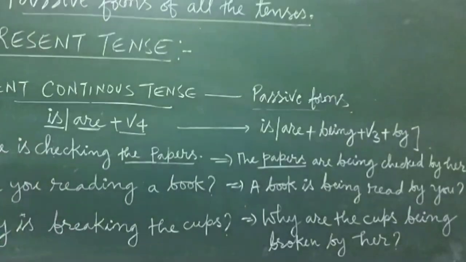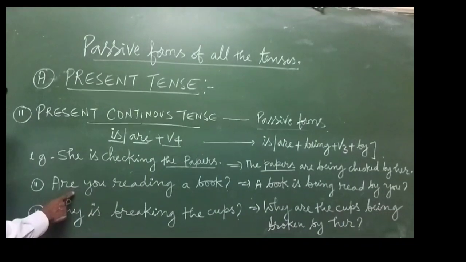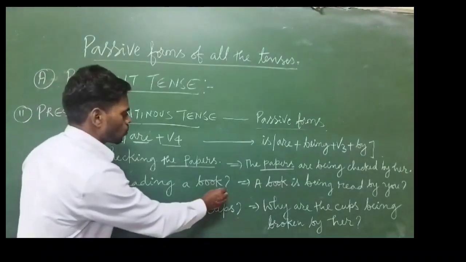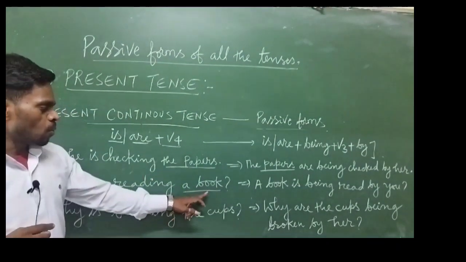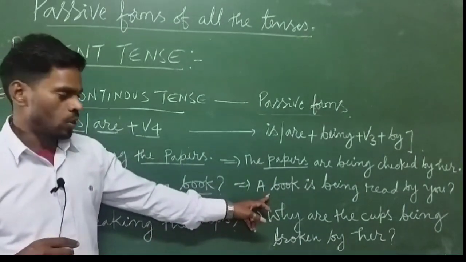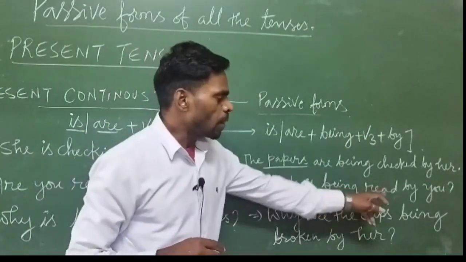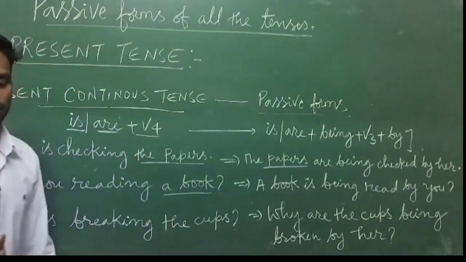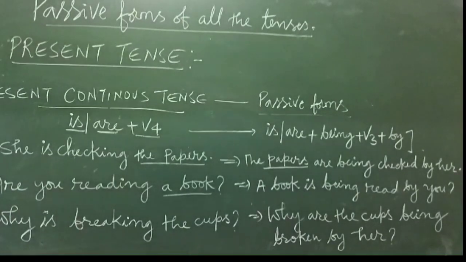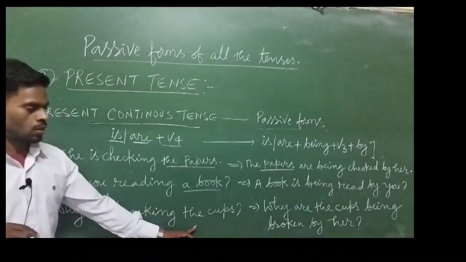So that is about the declarative sentence. If it is a yes no question sentence, are you reading a book? So here a book is the object. So a book will come in the place of the subject in the passive voice. So a book is being read by you, and at the end a question mark, because a question sentence remains a question sentence only.